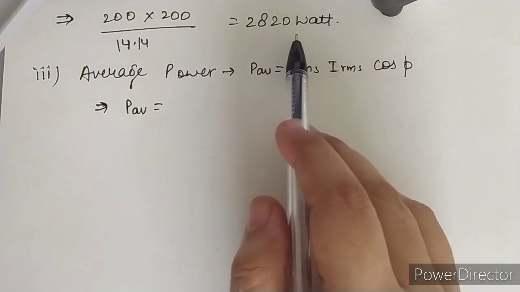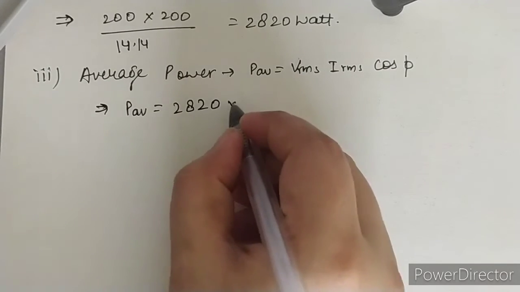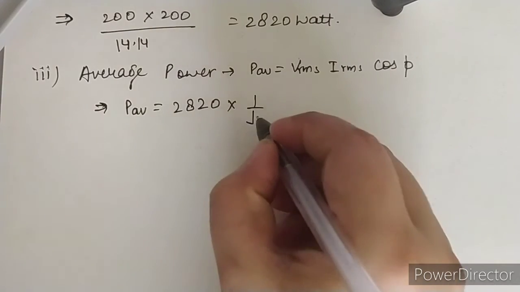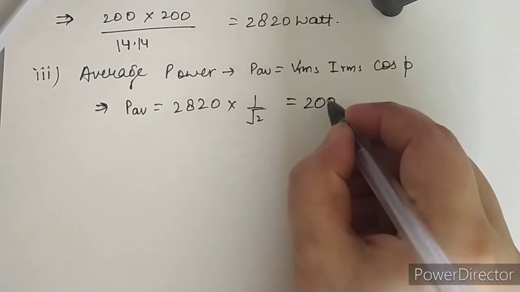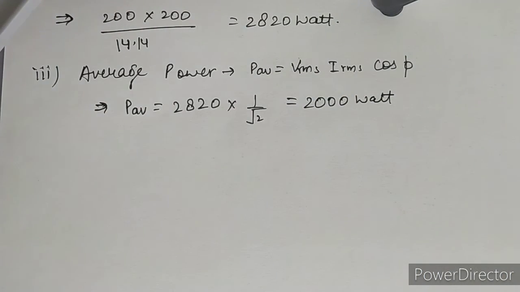Now we have calculated the value of virtual power, that is 2820, and cos phi is what we can say, power factor. The value of the cos phi we have calculated is 1 upon root 2, and when you solve it out, then you get the value of 2000 watt. This is the value of your average power.